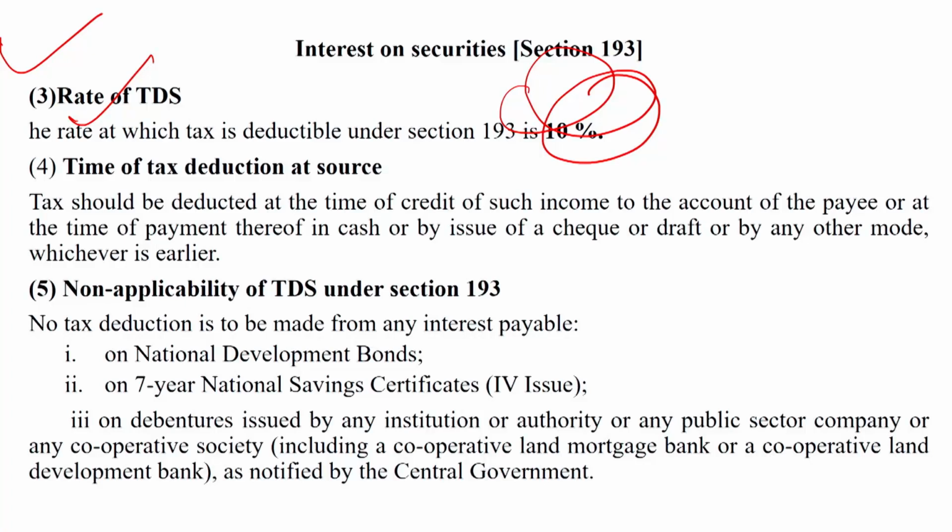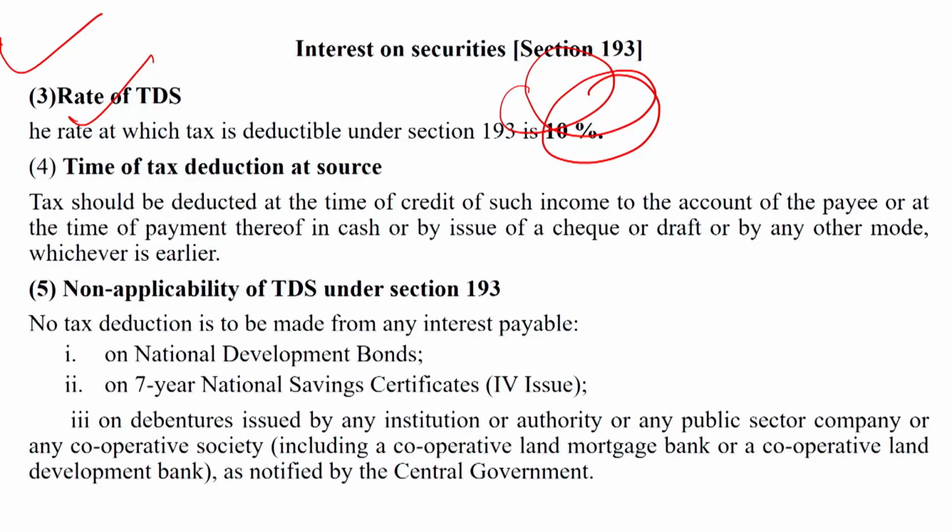Dear student, what is the time of tax deduction at source? Tax should be deducted at the time of credit of such income to the account of the payee or at the time of payment thereof in cash or by issue of a cheque or draft or by any other mode, whichever is earlier. Dear student, this is the time of TDS.